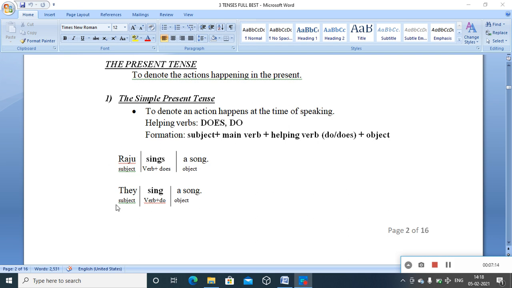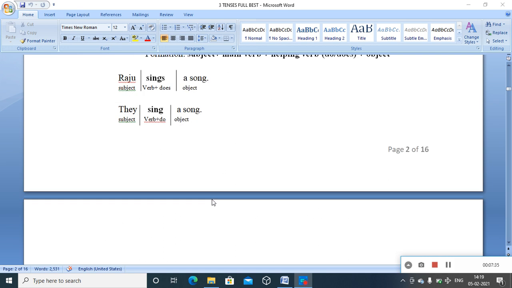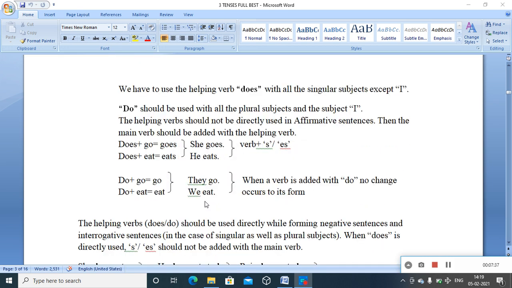In the case of a plural subject, you have to add only do. When do is added with the basic form of the verb, that is the V1 form of the verb, there is no S or ES needed. There is no change in its format itself. So you can use that V1 form of the verb directly as such. So, they sing a song. Now we will come across the details regarding the rules.